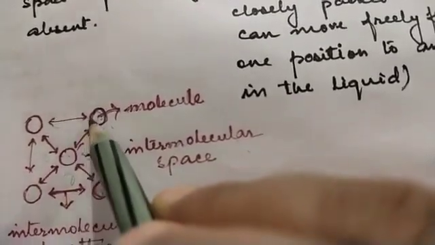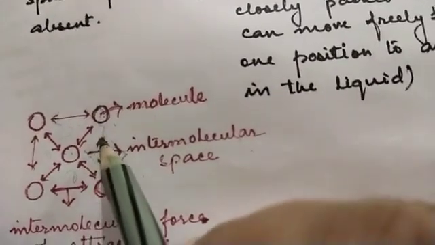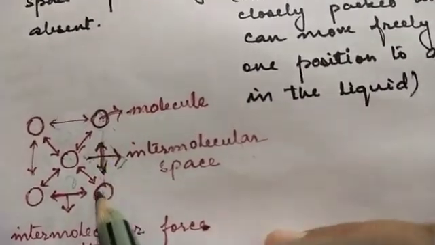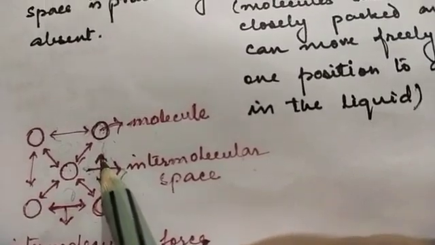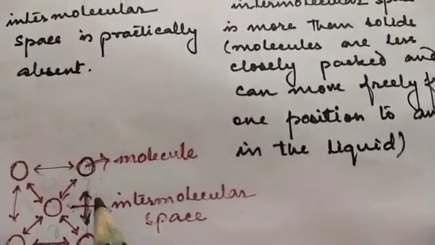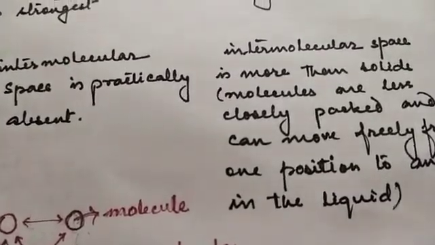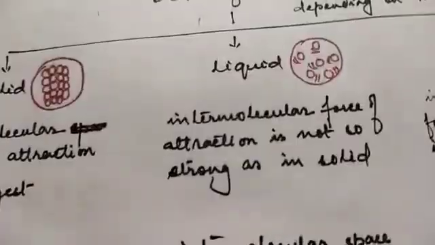The more the intermolecular force of attraction, the less the space between the molecules of matter. So depending upon the strength of the intermolecular force, the spaces between the molecules vary for different states of matter.